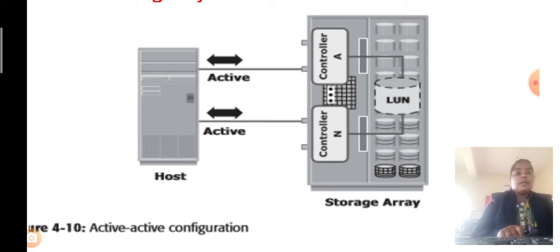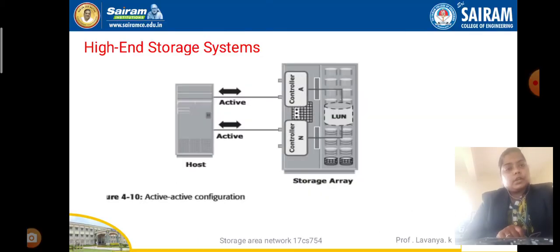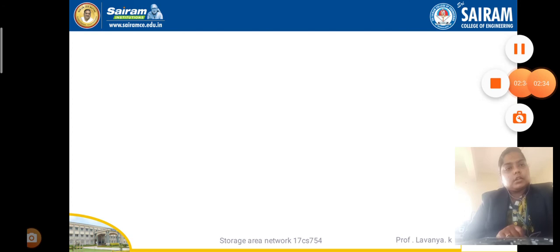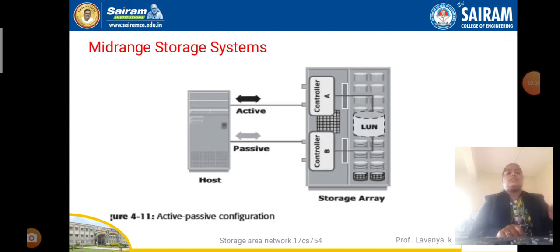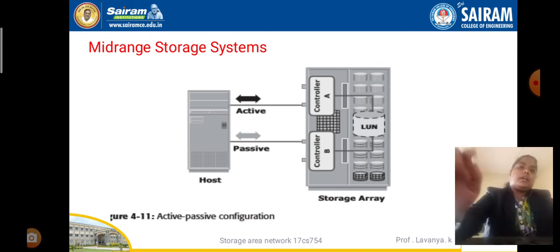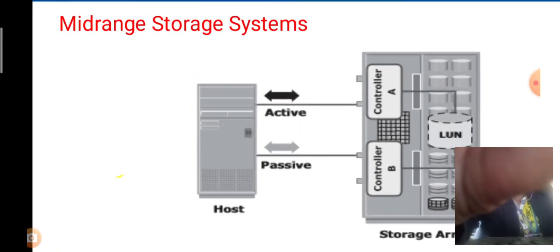Then what is the mid range storage system? Look at this, this is our mid-range storage system. The device is also referred to as the active to passive array. What is the active to passive array here?